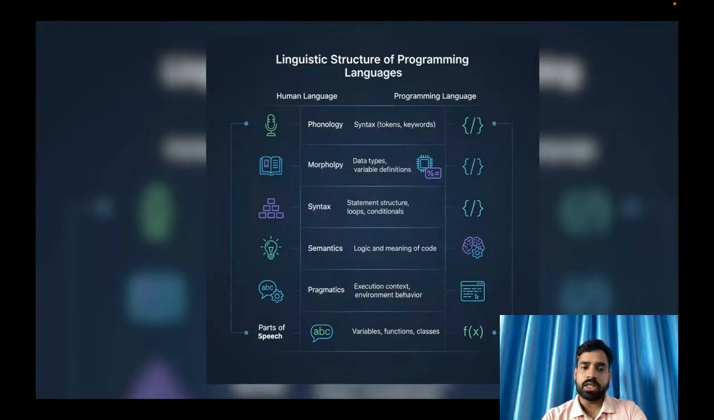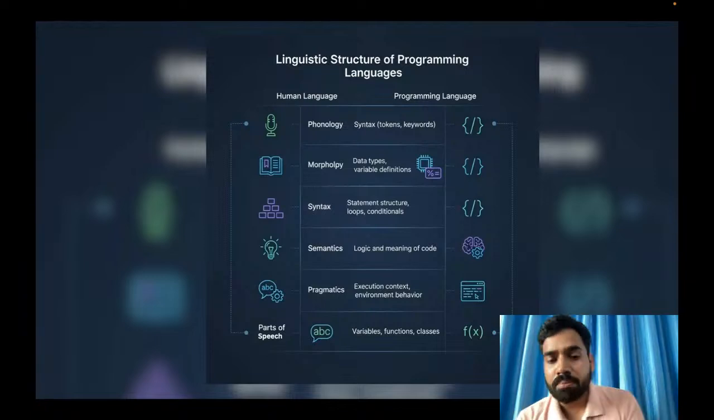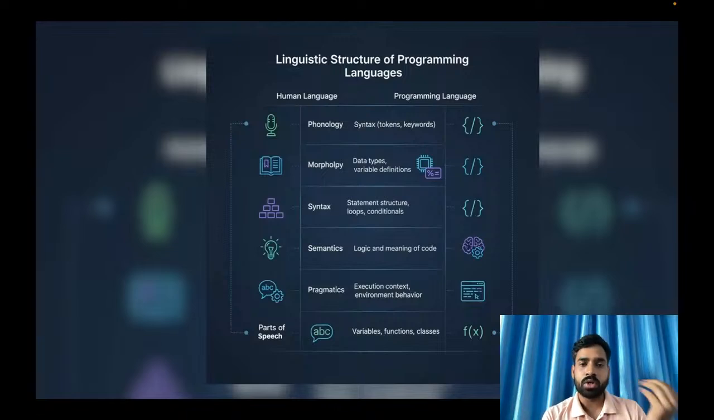After that, semantics means meaning. Now we are able to understand audio, then word structure, then sentence structure. Now what is the meaning of that? Just like if I say "you look like the moon," here I am qualifying one person, but if I talk about the moon's color being white, the word moon is used differently. Both have different meanings. Like that, in programming languages also we have logic.